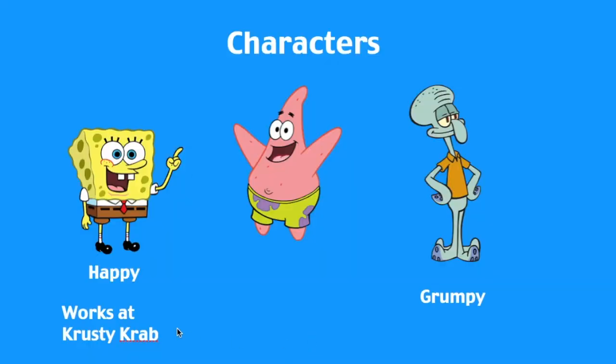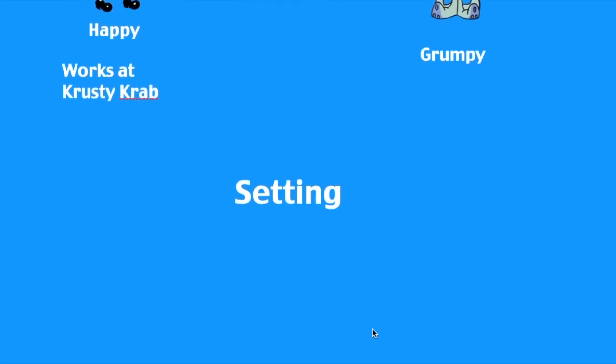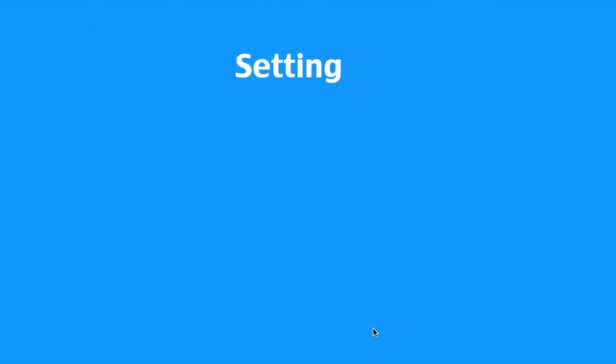So let's go back to our SpongeBob example. So there are their characters. Let me move it down a little bit. And let's talk about the setting. SpongeBob also has a setting. And it has a few different settings because, like we said, the setting can change. So the setting is where and when the story takes place.